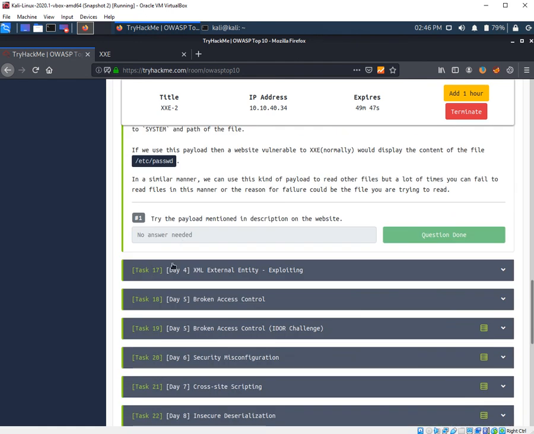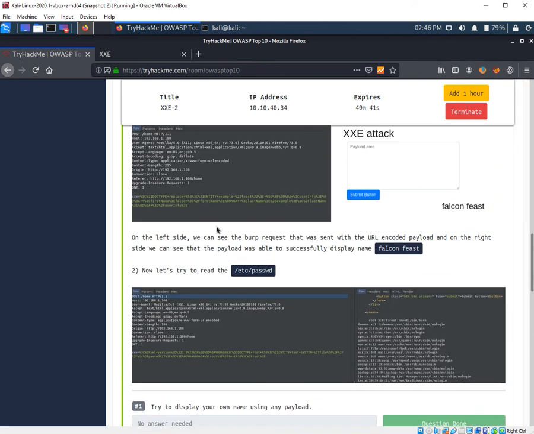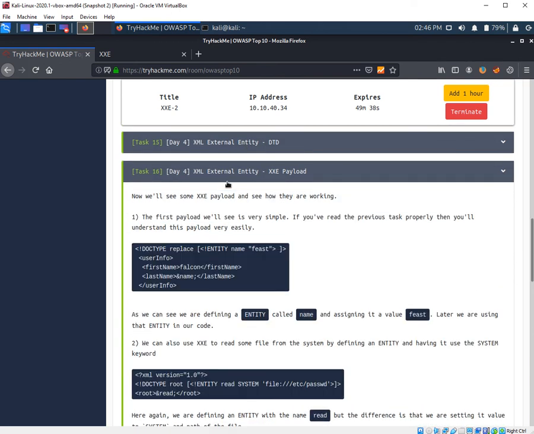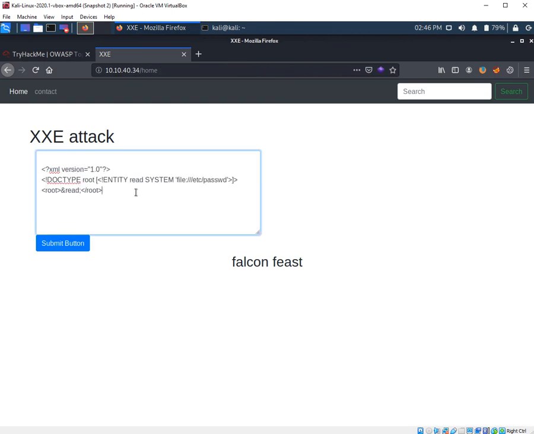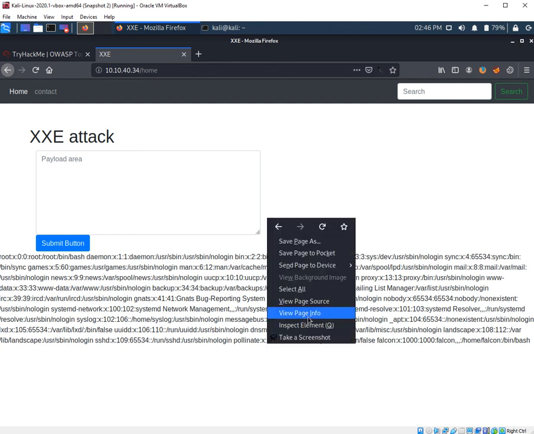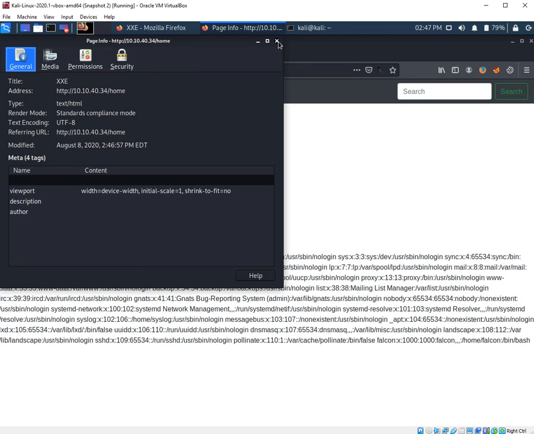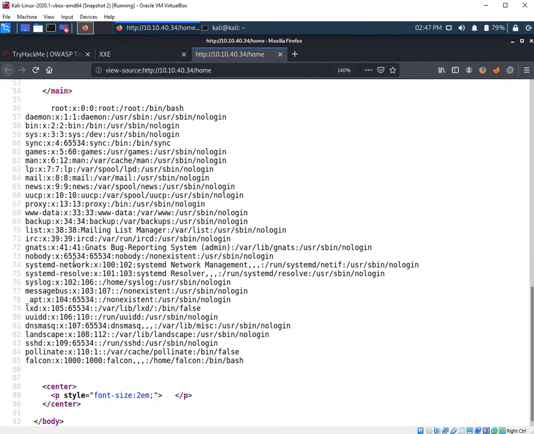The next question is: see if you can read the etc passwd file. We have a payload for that also, so let's see if this is running or not. If we copy and paste this payload and click the submit button, we can see here we have the etc passwd file, and we have a root user. Let's see the page source so we can see it more easily.